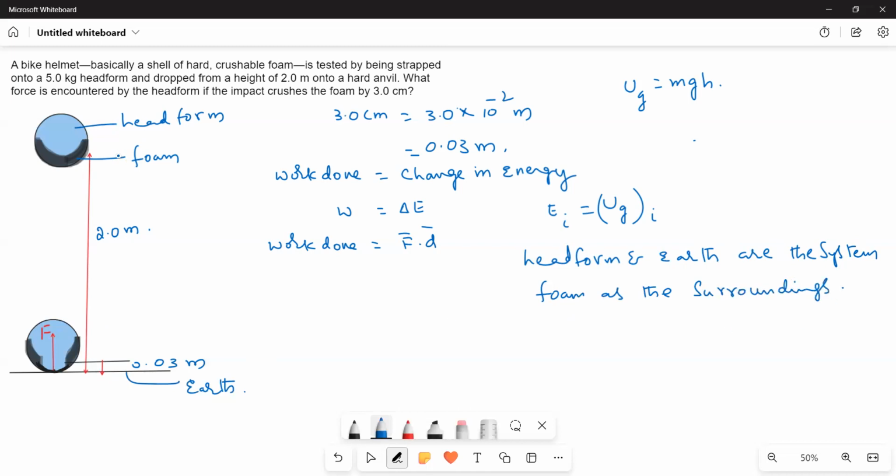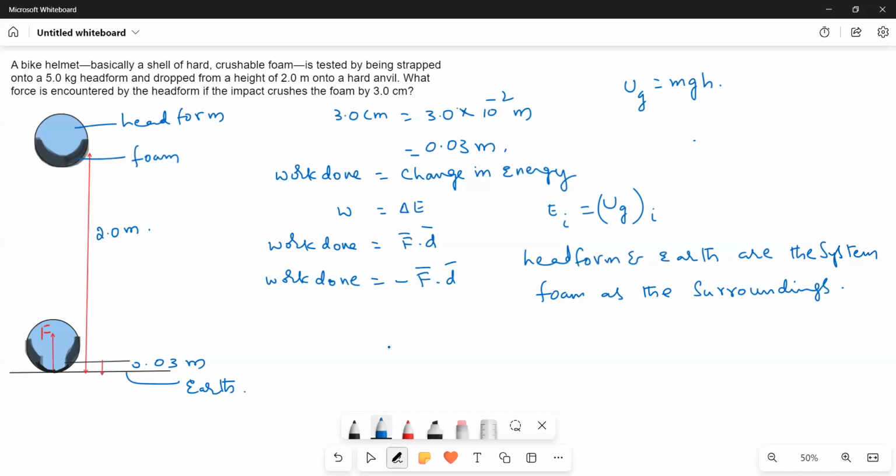Now what happens when the head foam falls on the ground, the cushion or the foam gets compressed. The compression is in the downward direction, whereas the force applied by the foam is in the upward direction. So one should be positive, another should be negative. If you take the upward force as positive, the downward displacement becomes negative. Therefore, work done is equal to minus FD.